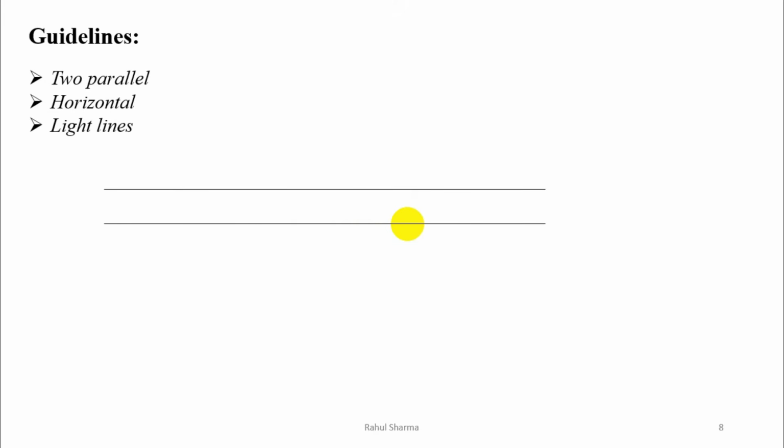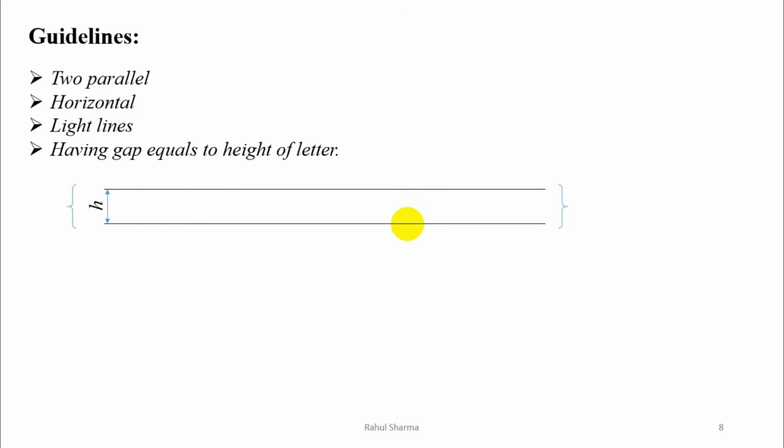Now guidelines, it is very important thing, so try to understand. First, the guidelines are two parallel, horizontal and light lines. This is an example of guideline. These are very light, horizontal and parallel also. Now what should be the gap between these two lines? These lines should have gap equals to height of the letter. Whatever the height is given in the question, we use the same.